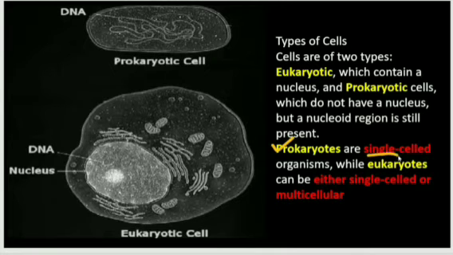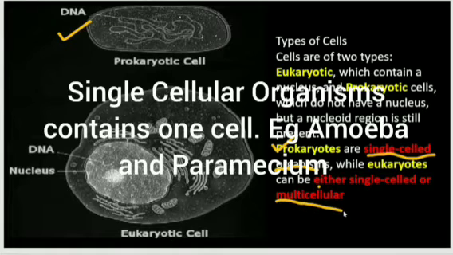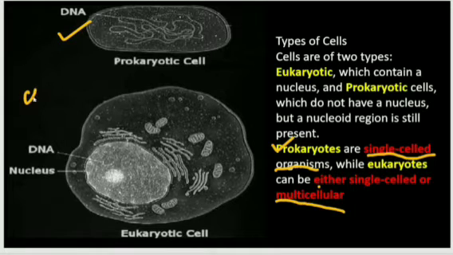So, prokaryotes are single-celled organisms. The examples of prokaryotes are bacteria and archaea, and they don't have a well-defined nucleus, while eukaryotes include single-celled organisms as well as multicellular organisms. The examples of multicellular organisms are animals, plants, and fungi.